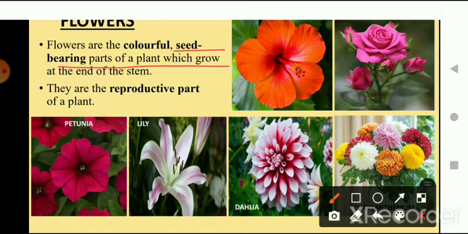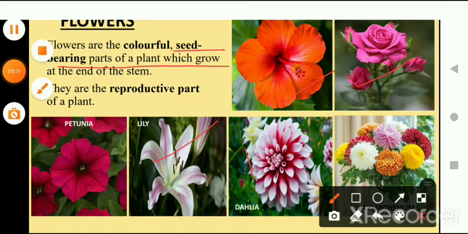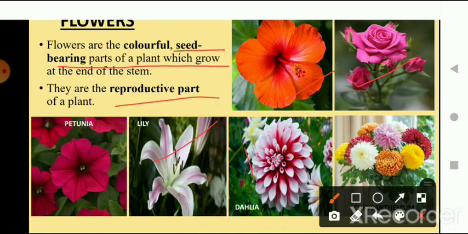I hope all of you have seen different types of flowers, which is rose, this is hibiscus, or you can say China rose, okay. The lily. All these different types of flowers are basically the most attractive part of a plant. The flower is the most delicate and highly specialized part of the whole plant system, and it has reproductive structures, the reproductive part.